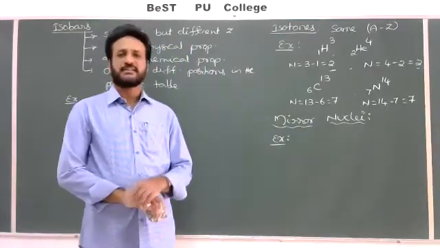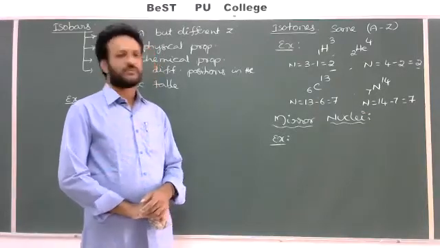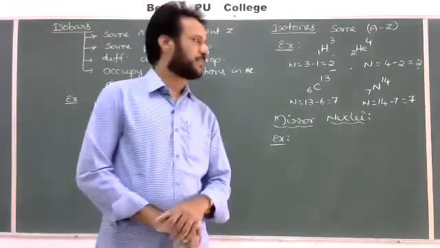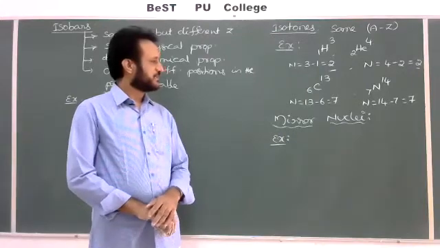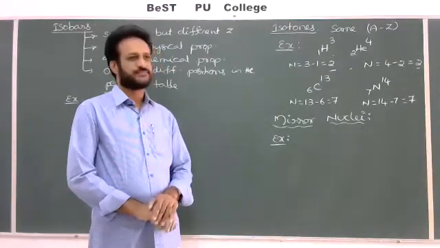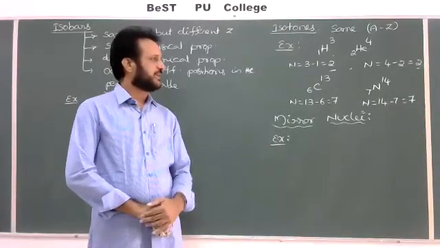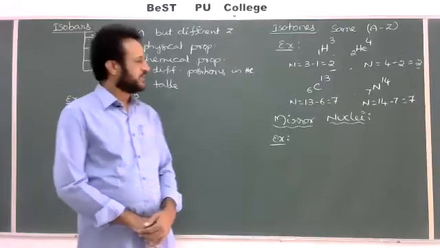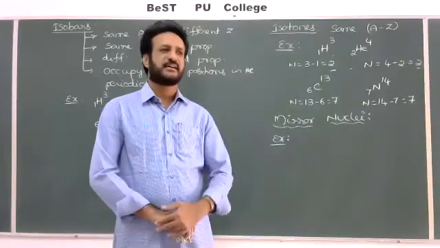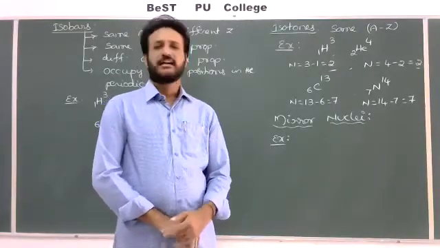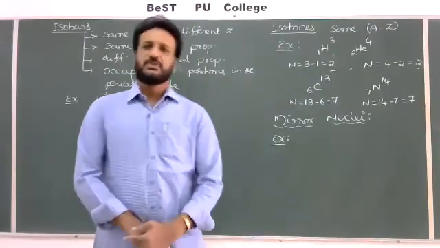the number of protons in one nucleus are equal to the number of neutrons in the other nucleus or other atom. Number of protons in one atom are equal to the number of neutrons in the other atom, and vice versa, exactly opposite, and vice versa are called